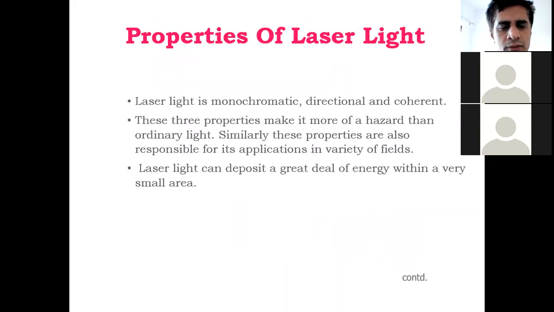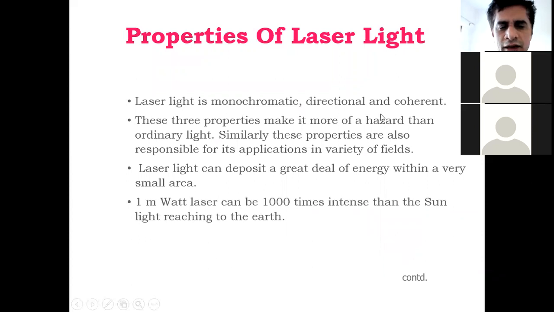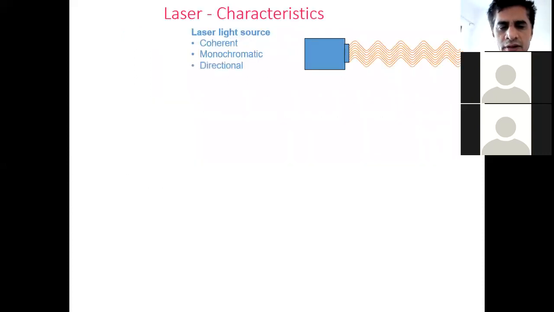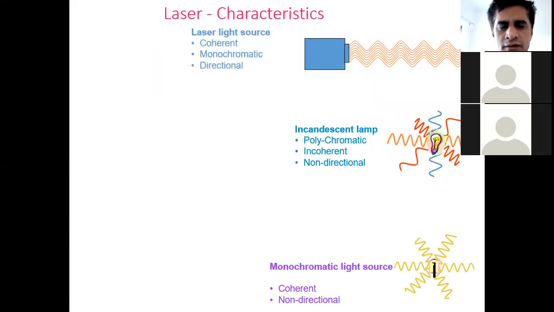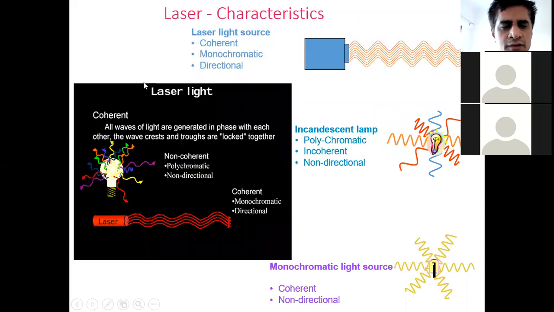And therefore, in summary of these properties, laser light is monochromatic, directional, coherent, and these 3 properties make it more hazardous than ordinary light. The power of this laser light is 1000 times that of your normal light. Then see the summary of characteristics. This is based on coherent, monochromatic, directionality.